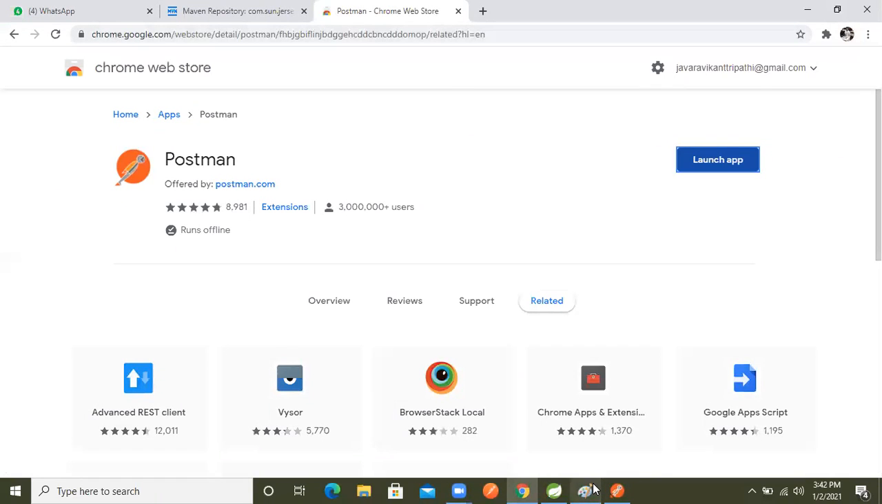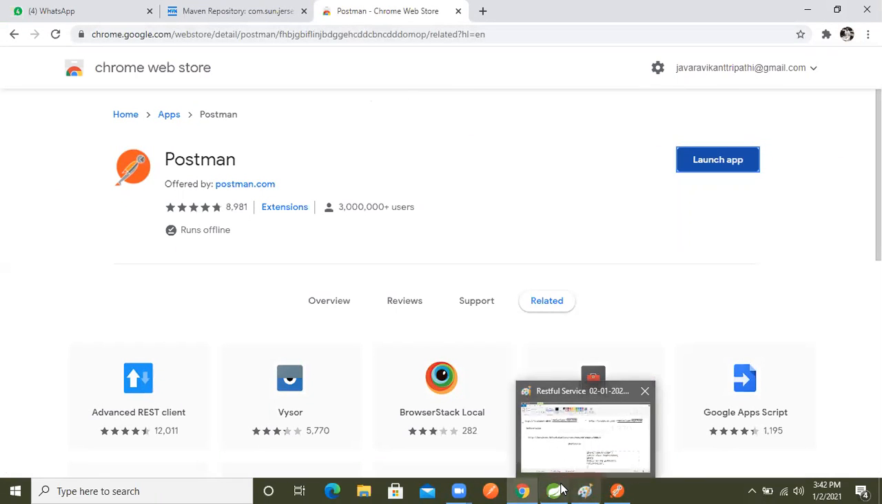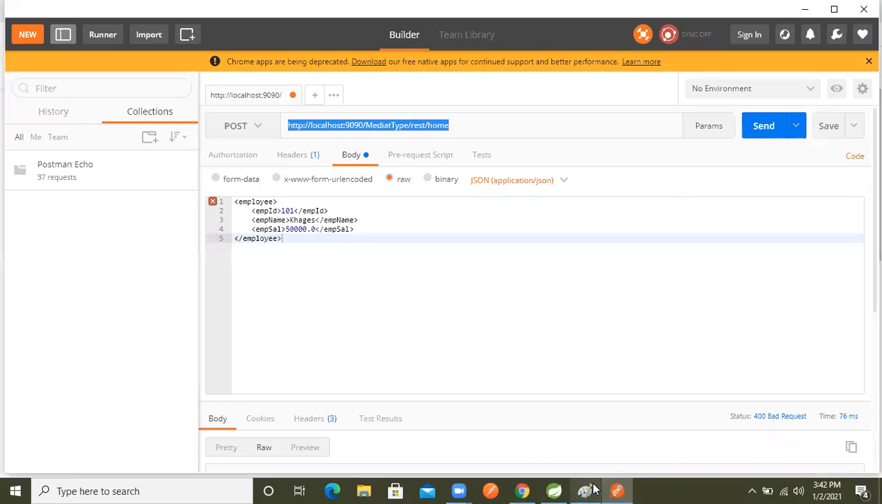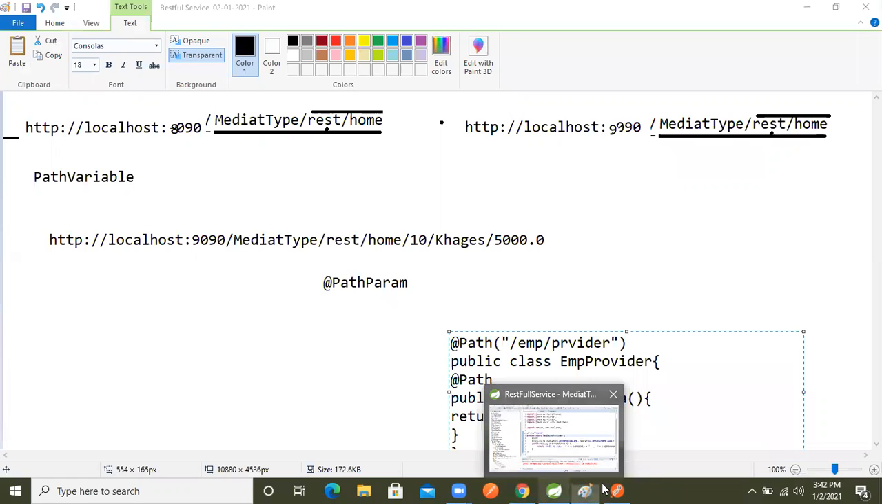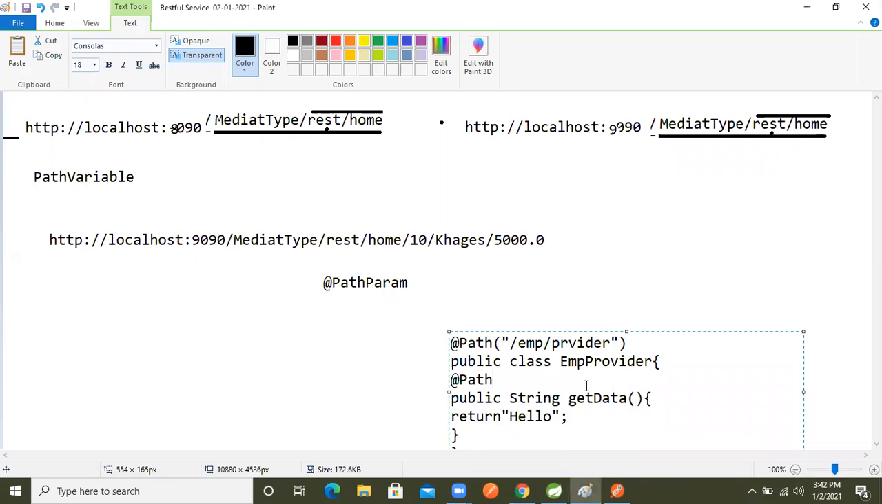So same, but the methodology must be the same. So we are going to work on what? Path variable, right? So path variables, what we will do now, again come to here, on here. So we will again in the path, right?